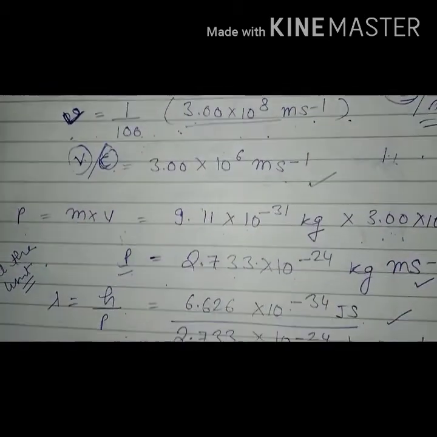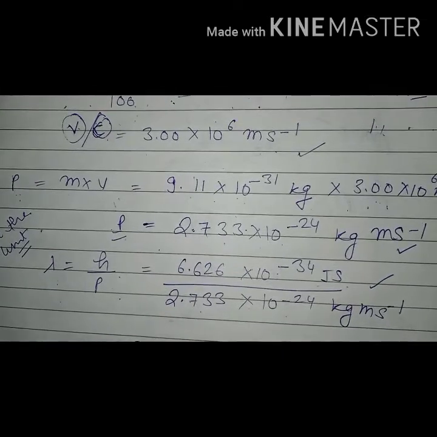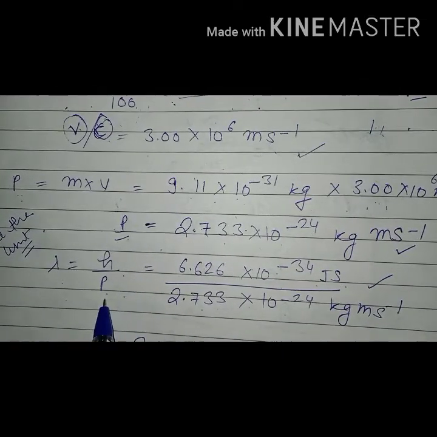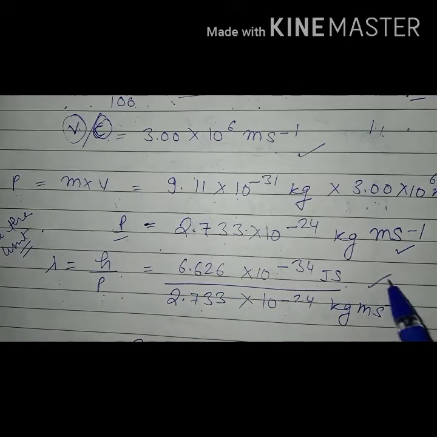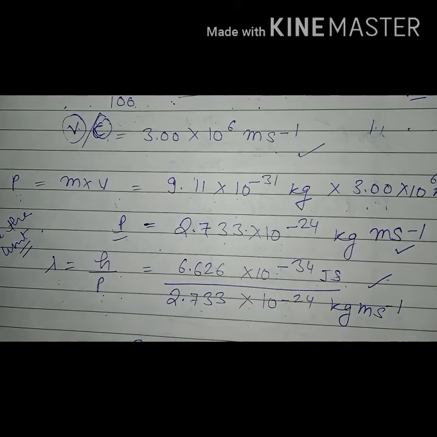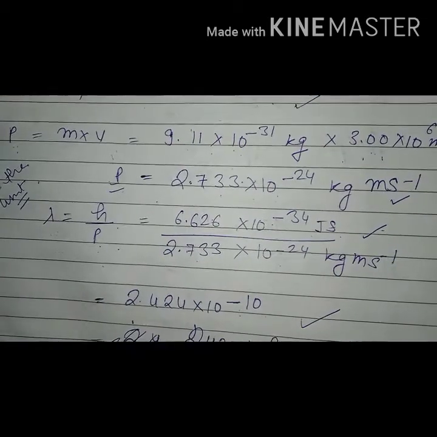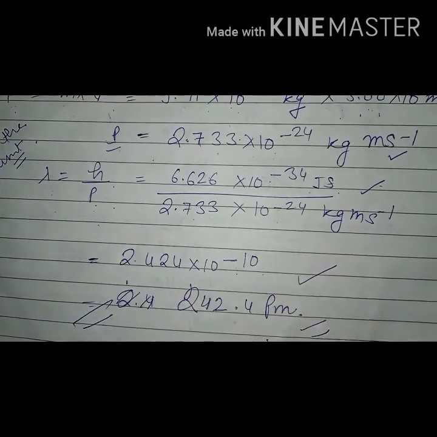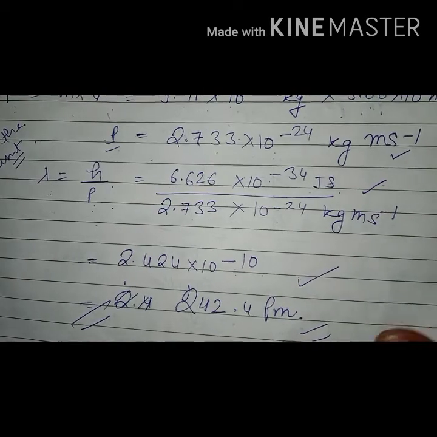So lambda is h upon p, and we have already calculated the value of p. We put it in this formula and we get this answer. So these types of questions you will see in the examination.